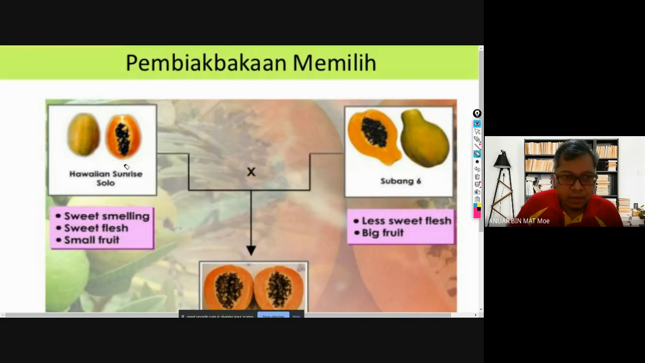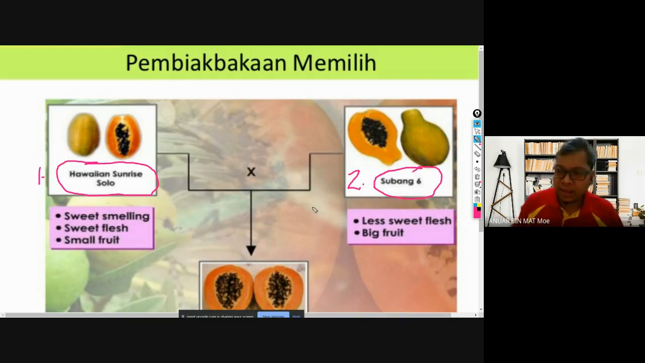Wait, I just want a very big one over here, and a small one, big and small. Okay, so number one, we have Hawaiian Sunrise Solo. This is the first breed of papaya. Okay. Number two, we have the second breed of papaya. We call it Subang 6.